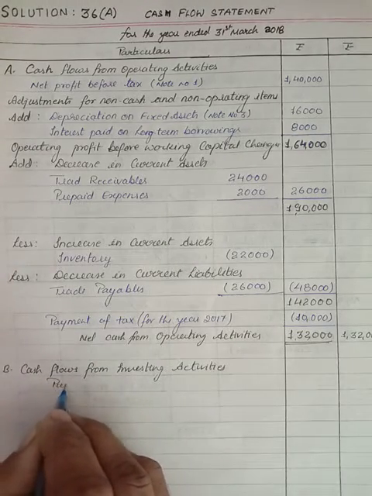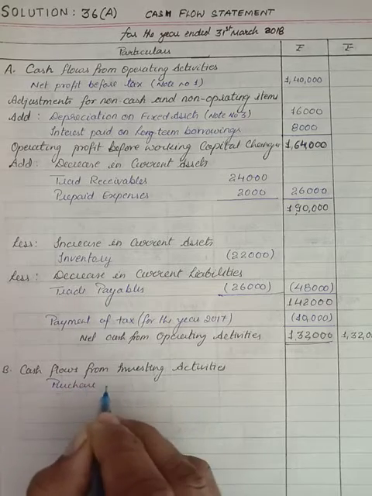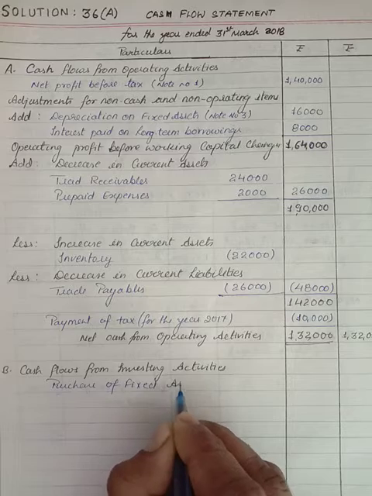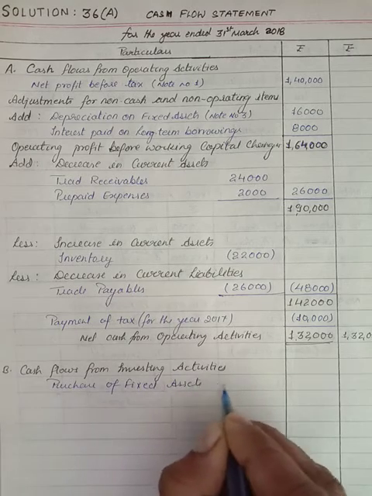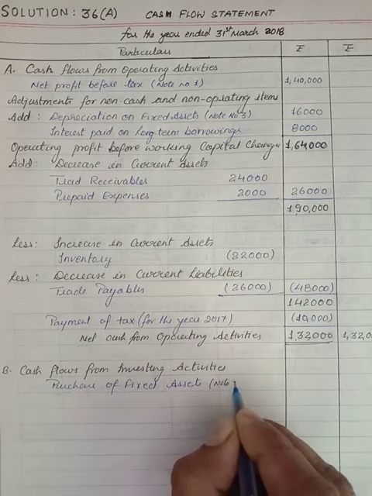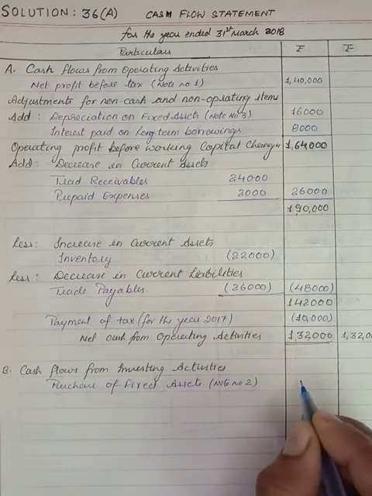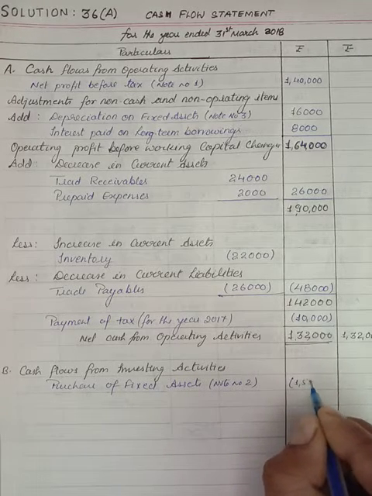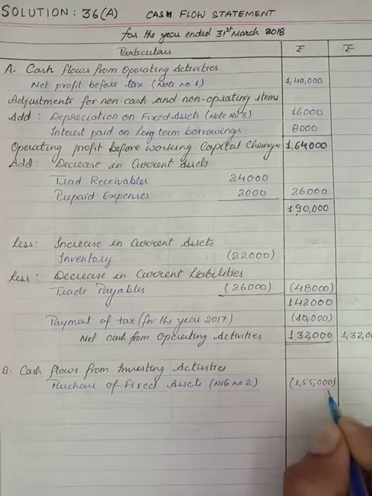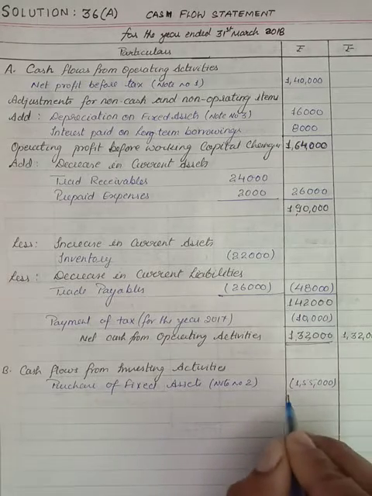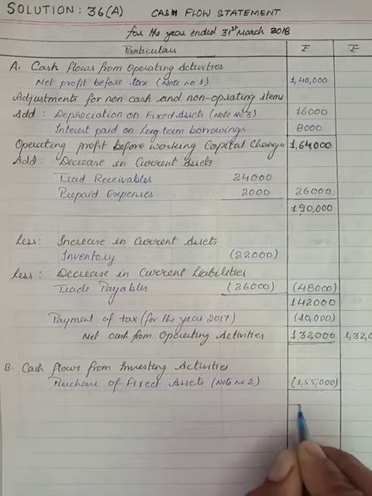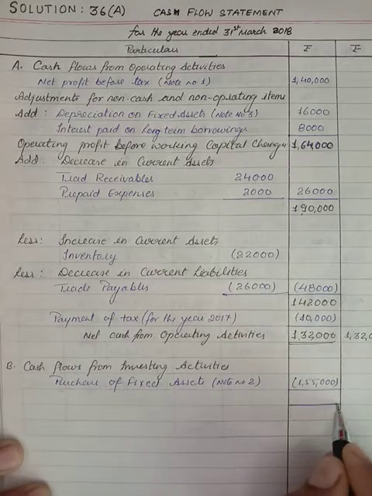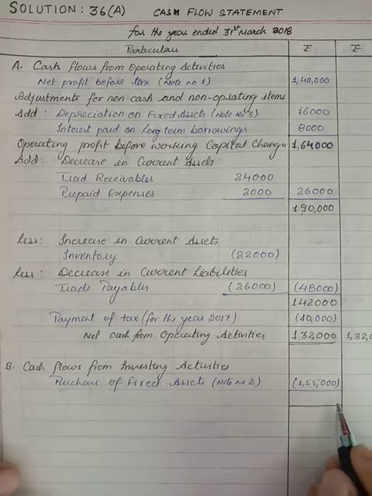This we have already drawn, that is note number 2, and the amount was 1,55,000 rupees, and no other information is given. That's why this will be a cash outflow, that is cash used in investing activity.